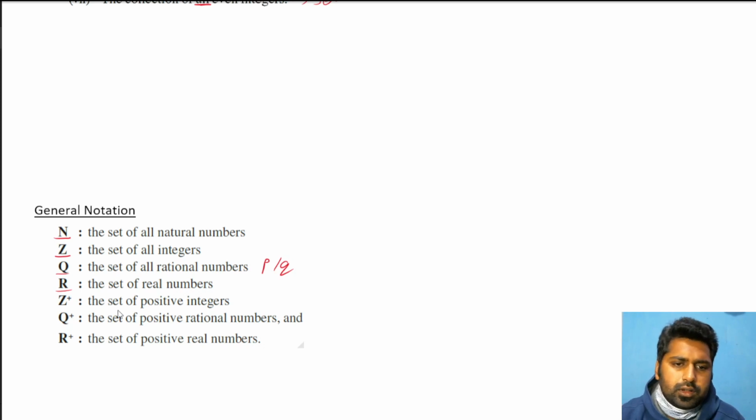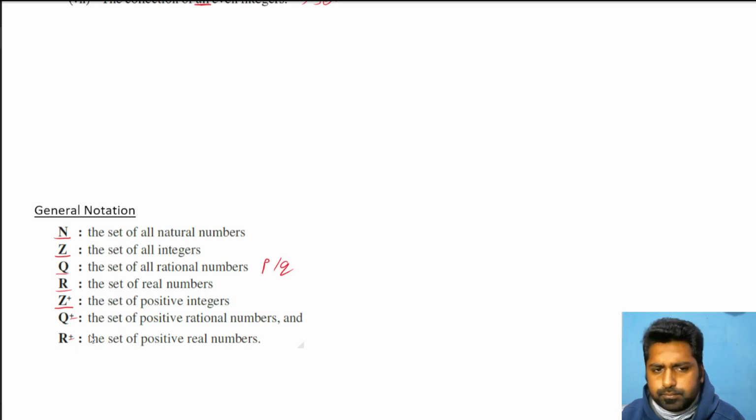Then suppose I have to set say only positive integers. I'm talking about integers, but only positive integers. So positive integers will be represented by Z plus. If I have to specify positive, I'll just apply a plus sign in front of it. Z plus is the set of positive integers, Q plus is the set of positive rational numbers, and R plus is the set of positive real numbers.